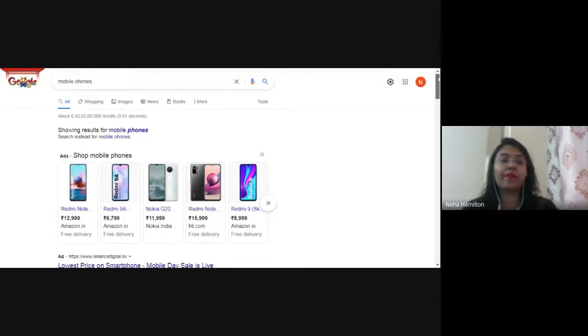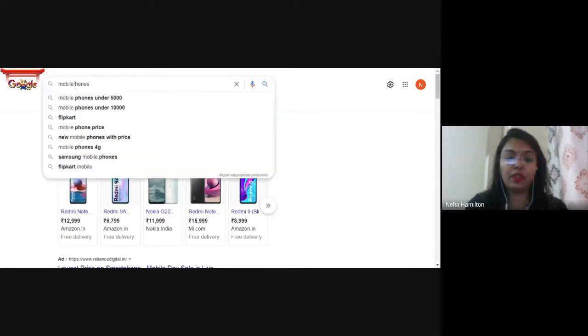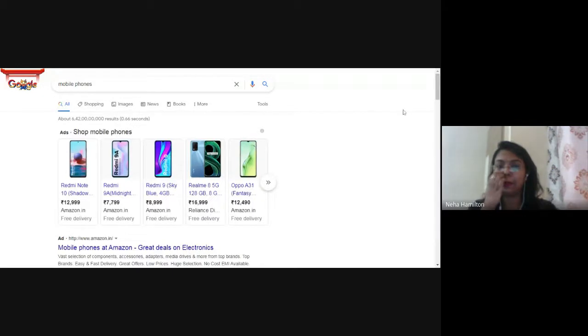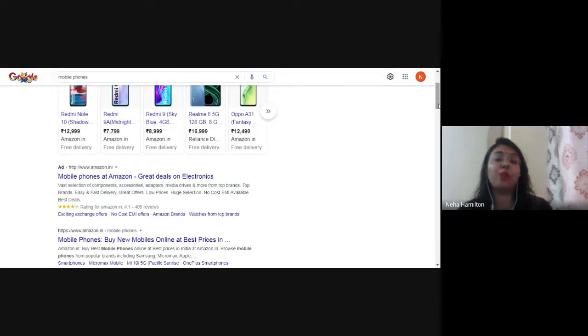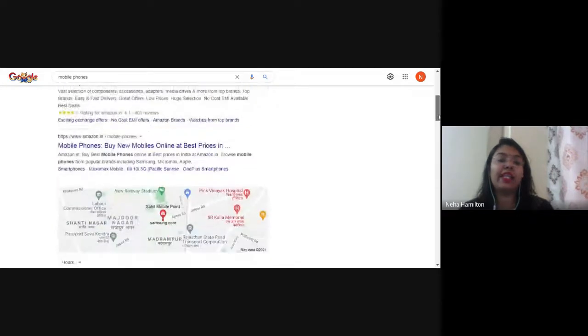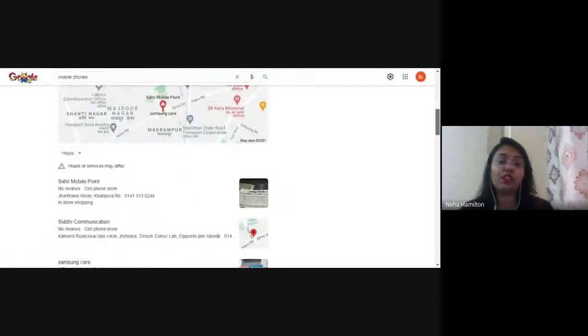So mobile phones are the keywords that I have typed. Now the first thing that you will notice is that mobile phones are used in the title tag of all the paid ads and all the organic results also. For example, this is the paid ad of Amazon. So here also mobile phone is written. When you come to the organic result which is given by Amazon, here also mobile phones are written, right?